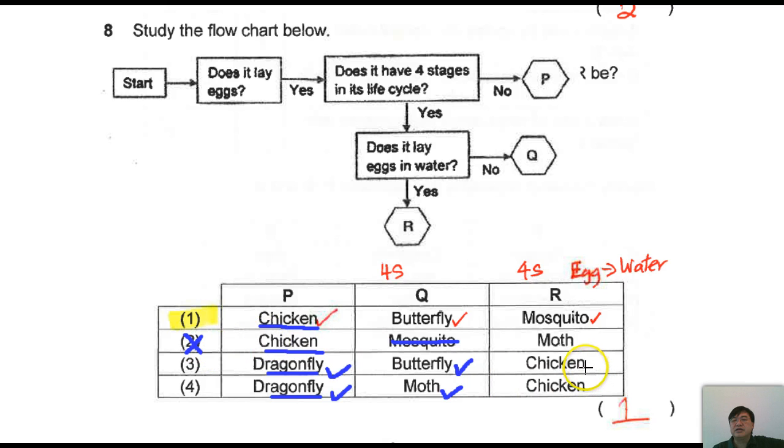Take a look at chicken. Let's take a look at chicken. R should have 4 stages in its life cycle. So chicken is wrong. Now how do you know that 1 is the answer? You have to see across if it meets all the criteria. Tick, this is the answer. Right, this is the actual answer. The rest are just tick, cross, tick, and cross.